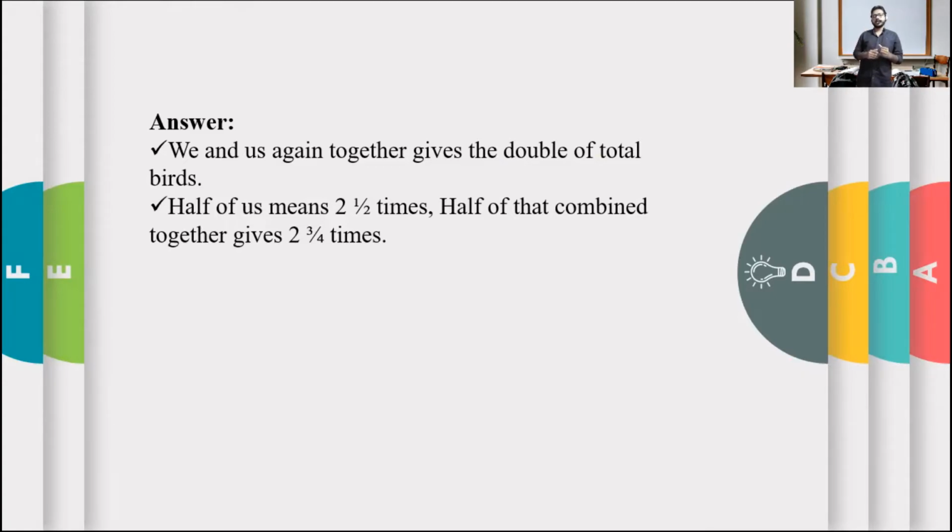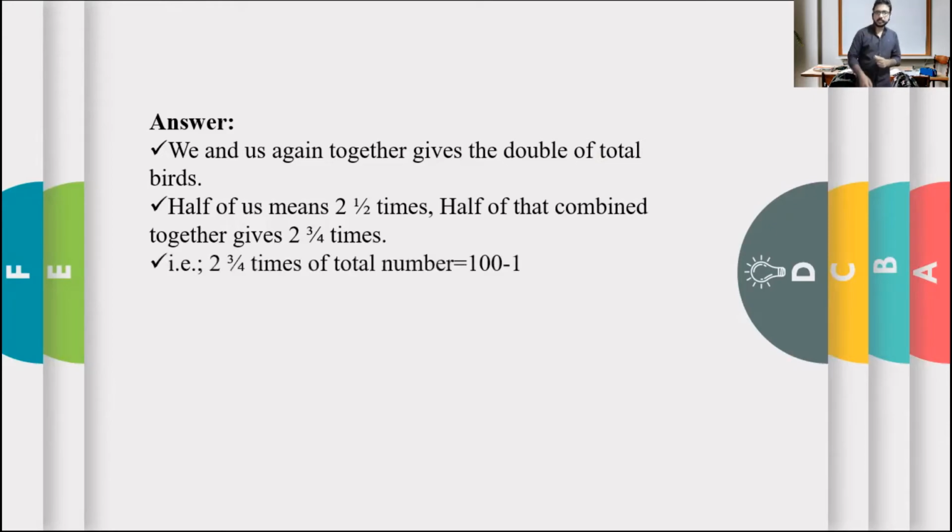Then you will be having a total of 3 by 4 of that cake. Clear? Now come and see this. Half of us means 2 1 by 2 times, and half of that combined together is 2 3 by 4 times. Clear? Are you clear?